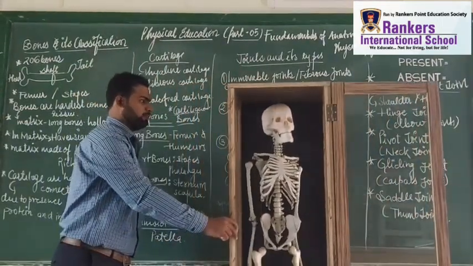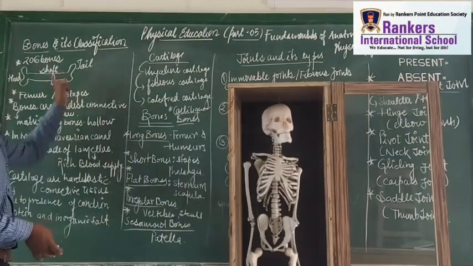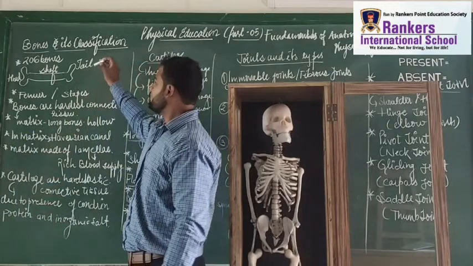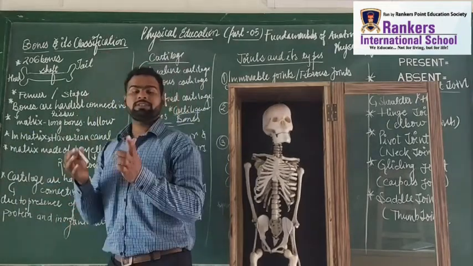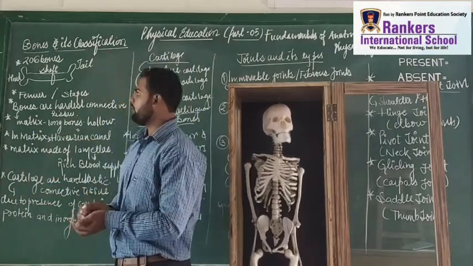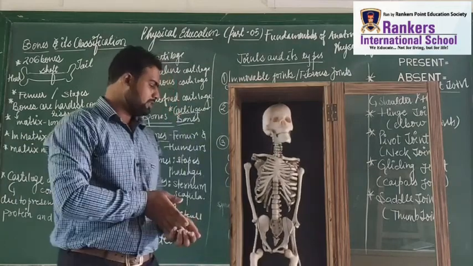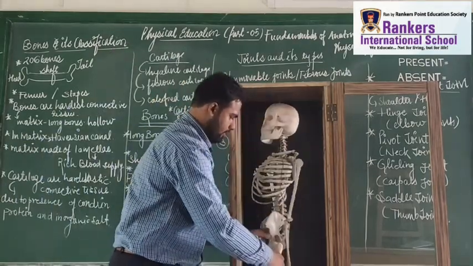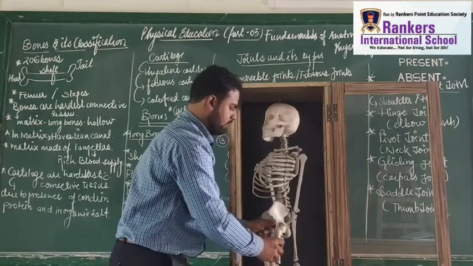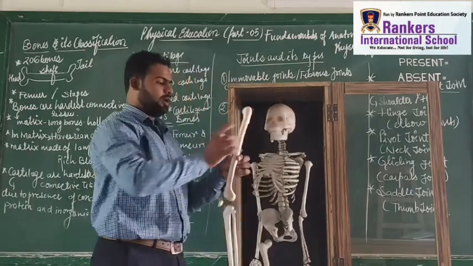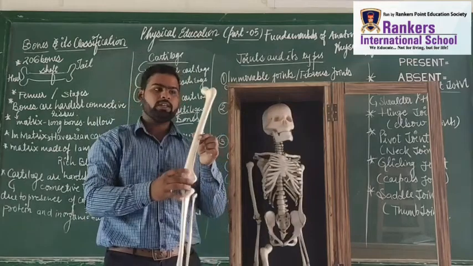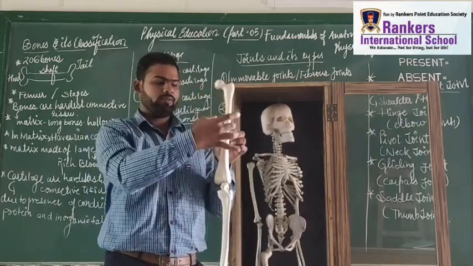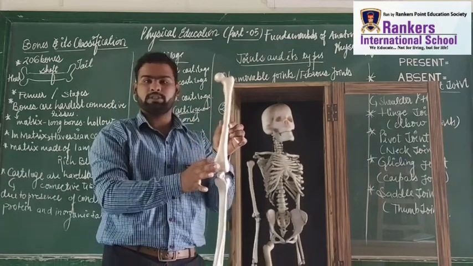Right, Mr. Boney. As we all know, students, we have 206 bones in our body. Out of these 206 bones, let me take a single bone, the femur bone. Any bone we talk about has a head, a shaft, and a tail region.